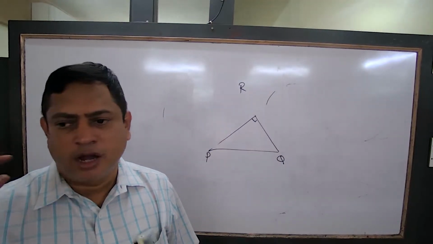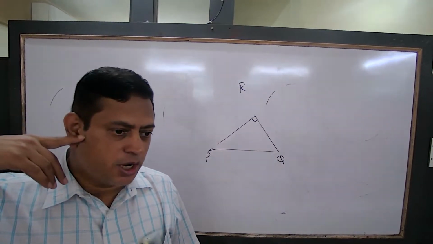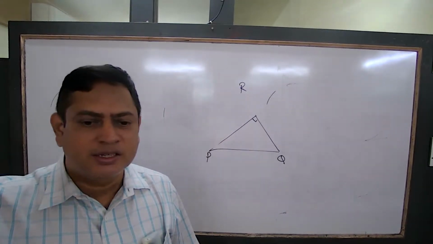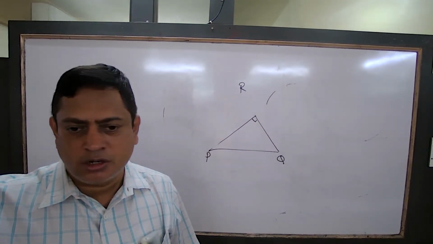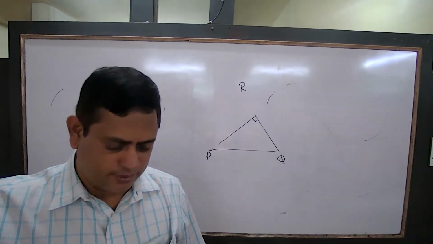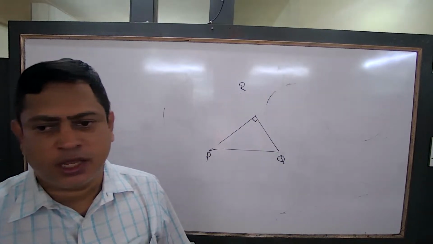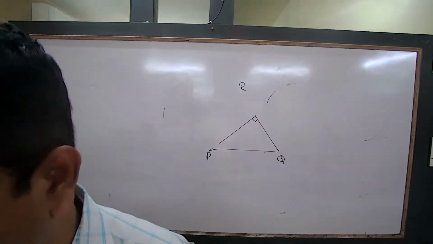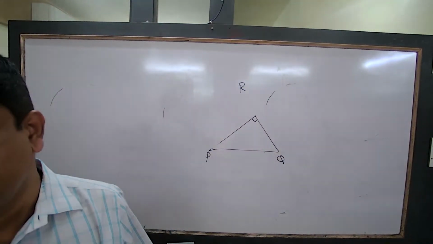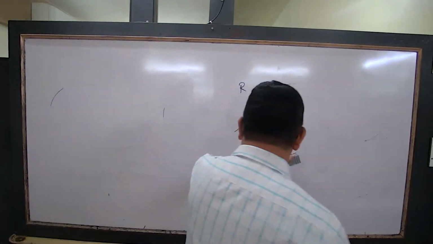Do you know what the unequal angle is called? There is a name for the unequal angle of an isosceles triangle. Two angles are equal, the third angle is not equal. That angle is called the vertical angle. In an isosceles triangle, base means the unequal side and vertical angle means the opposite angle.